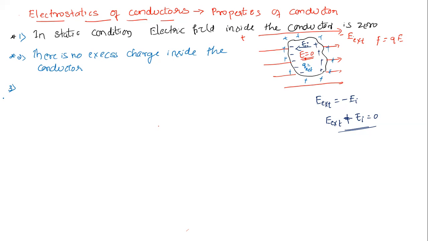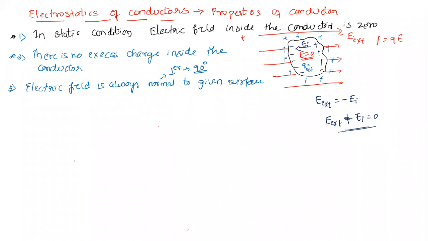The electric field is always normal to the given surface. Normal means perpendicular, so the field makes an angle of almost 90 degrees with respect to the surface.